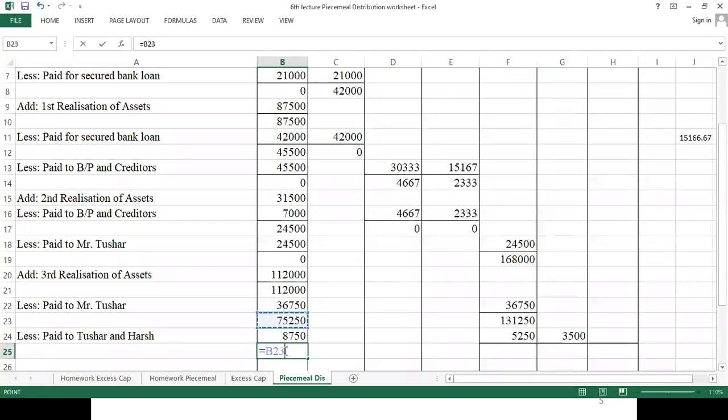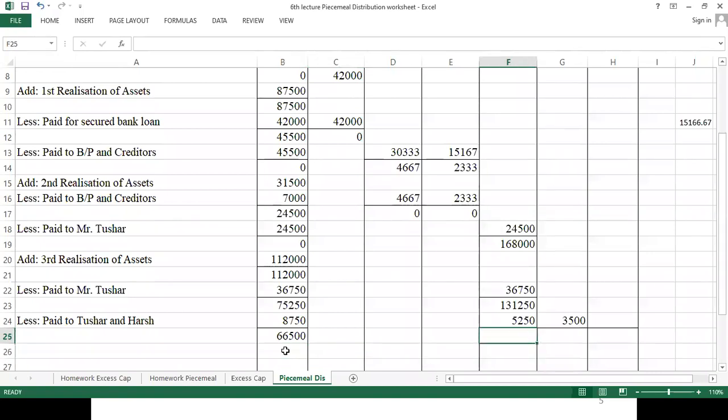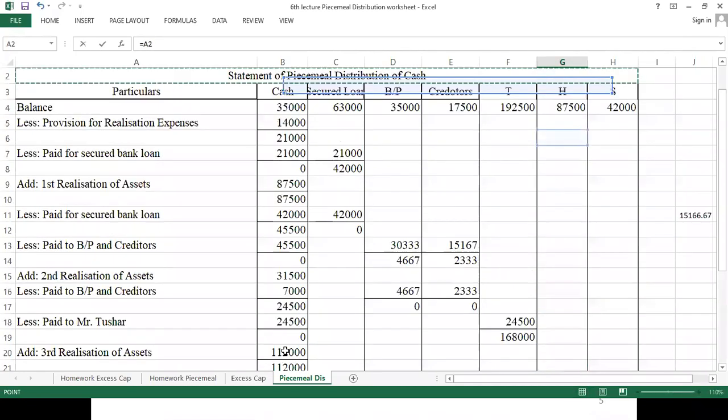Let's see cash available with us, and here it will remain. Okay. और यहाँ पर कितना रह गया? 1,26,000 बच गया वहां पर,